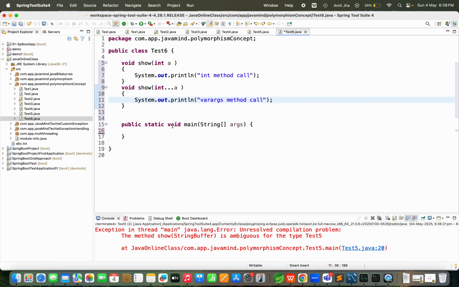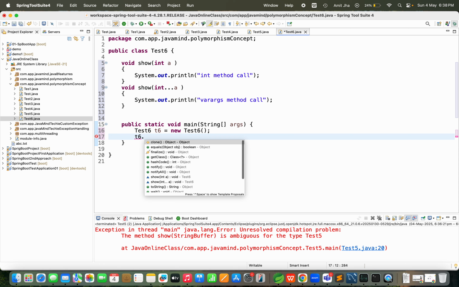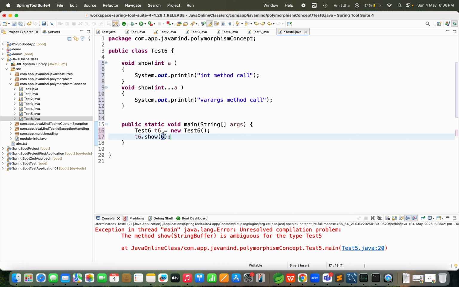Guys, see, so how we're going to call this method? For that purpose you need to create the object of this class, t6 equals new Test t6. Yes or no? Yes. Then you are able to call this respective method. Suppose if you want to call t6.show, so we are going to pass our argument as an integer.